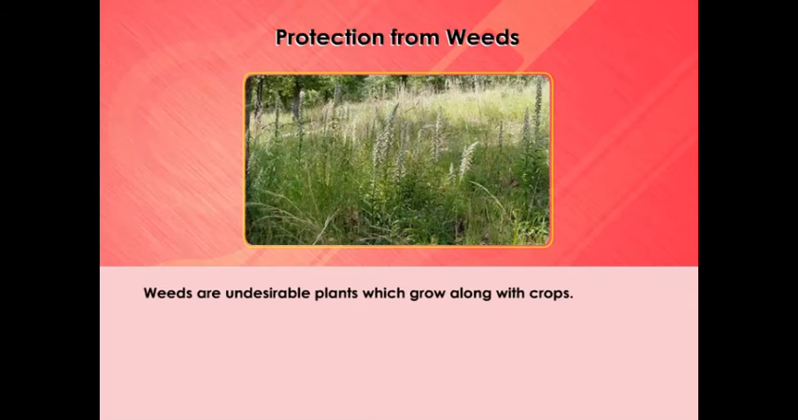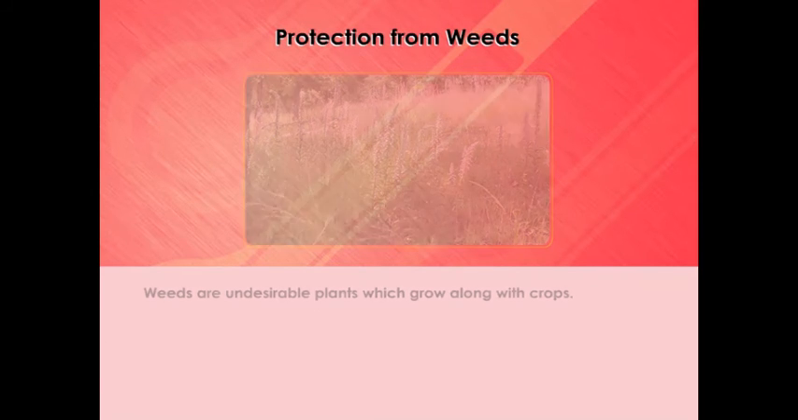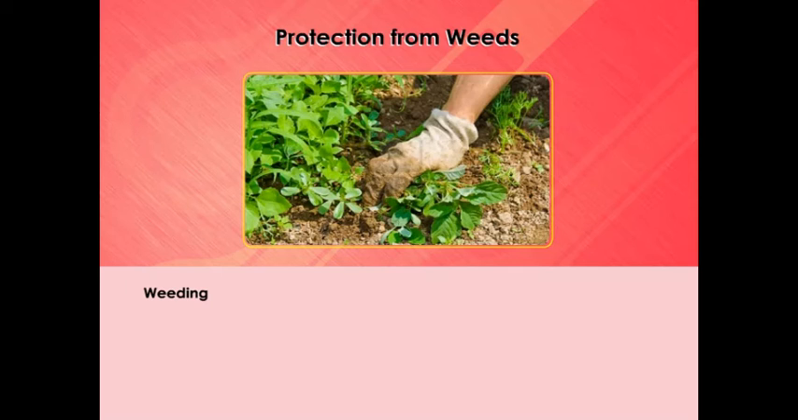Protection from weeds. In a field, many other undesirable plants may grow naturally along with a crop. These undesirable plants are called weeds. The removal of weeds is called weeding. Weeding is necessary since weeds compete with the crop plants for water, nutrients, space, and light. Thus, they affect the growth of the crop. Some weeds interfere even in harvesting and may be poisonous for animals and human beings.